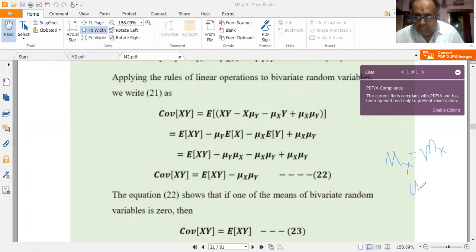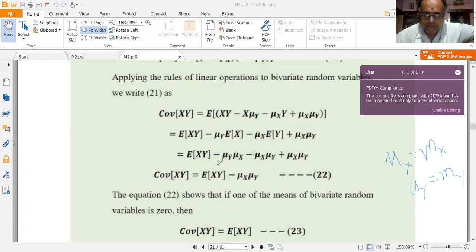The mean mu y can also be written as my. In the textbook written by Chitode, he has written mx and my for denoting the mean. I can write mx, or I can write mu x. I can write mu y instead of my also, or I can use both of them. Not an issue. Both are correct.